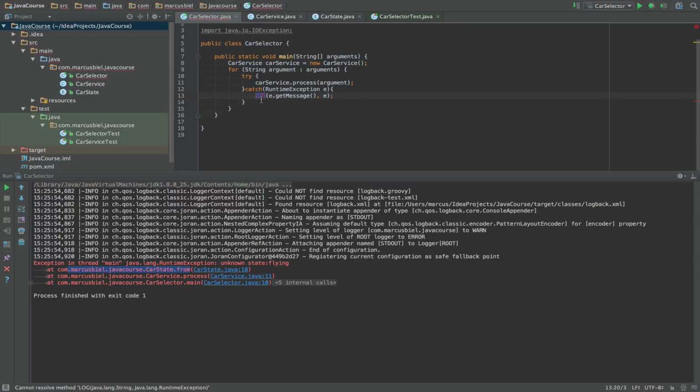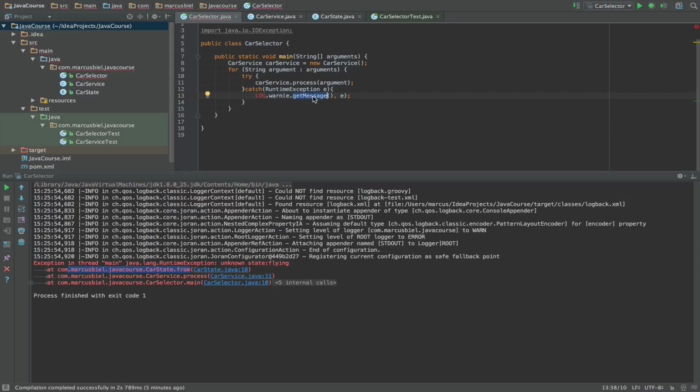Well, I haven't got the log class here and I don't want to add it. You would say log error or log one. And this depends: error only when there is something that has to be done, for example a database that has to be restarted. In other cases, probably one is also okay.